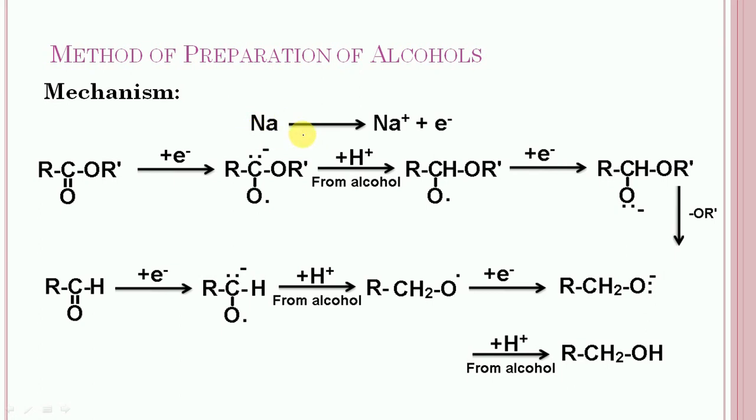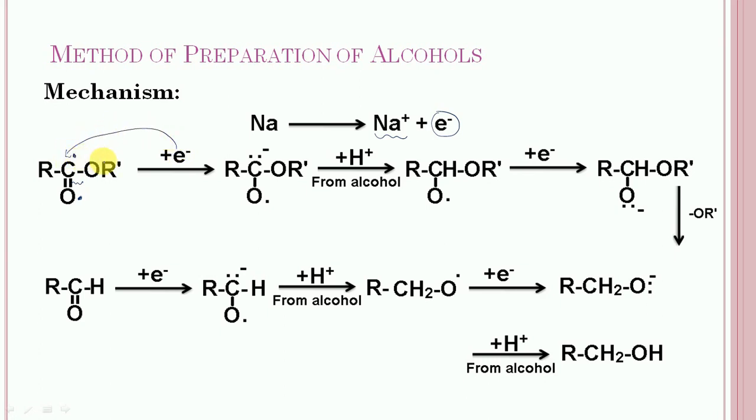Sodium will dissociate to give an electron and a sodium ion. In the first step, this pi bond can break homolytically, and each electron will be shared by carbon and oxygen. Now this electron from sodium is added to this carbon.